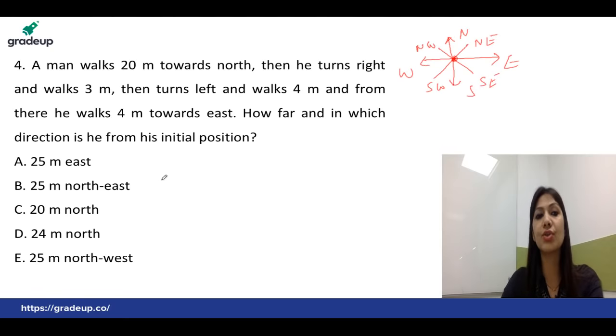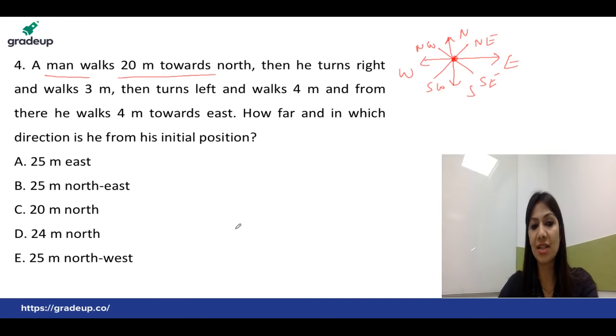Okay students, now according to the question, a person started walking towards north, right? So let's start. Let's suppose we are considering this point as a starting point. The person is traveling towards north and the distance he has covered is 20 meter. Now he turns right and walks 3 meter. So if you rotate it according to the direction given, the right direction is here and he covers the distance 3 meter. Then he turns left and walks for 4 meter.